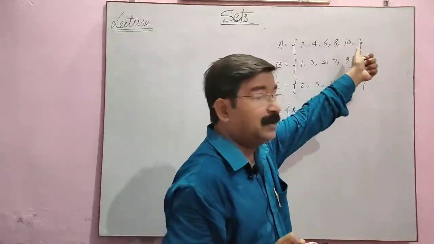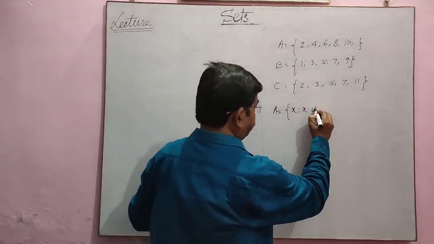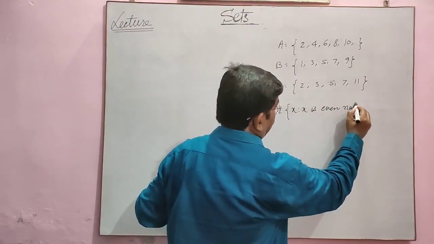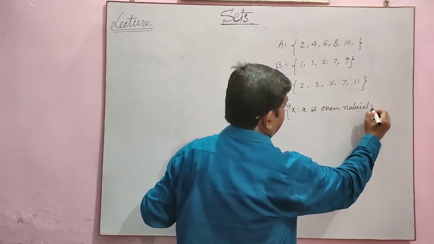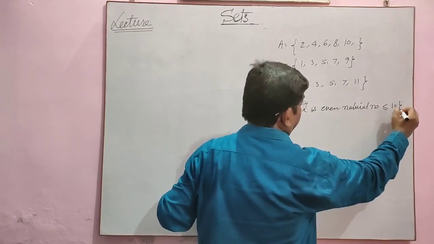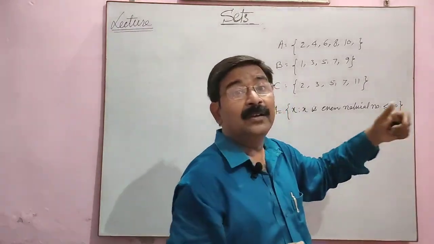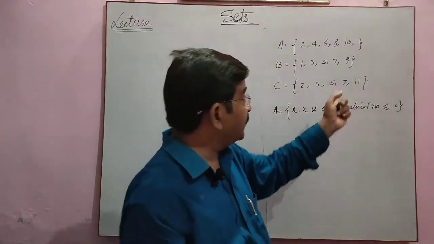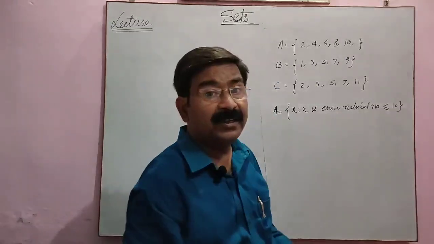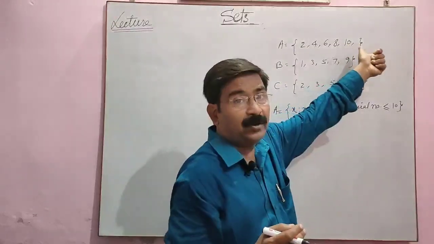X is any element. X such that x is an even natural number less than or equal to 10, or you can say an even natural number less than 12. Means the next even natural number is 12, so you can say less than 12 or less than or equal to 12. So x means x is any element of this set.